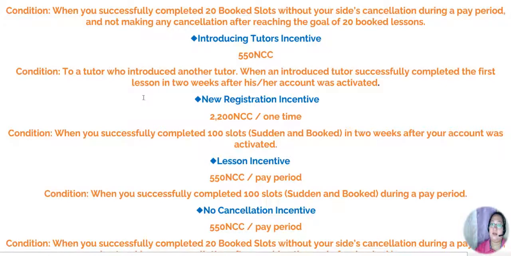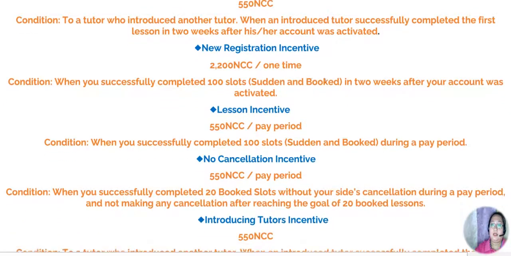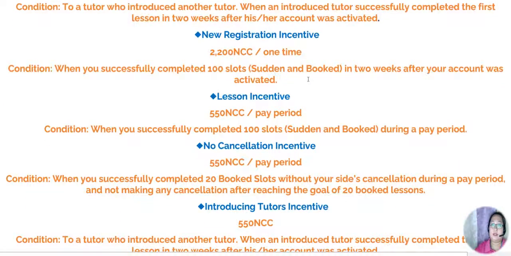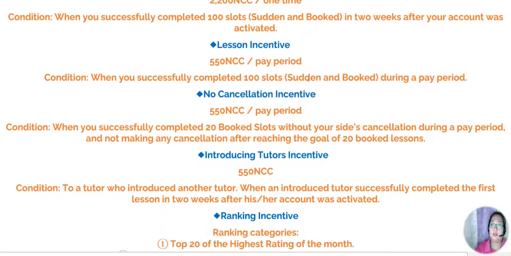So this is a very easy and achievable condition. So you can have 550 if you're the referrer of this teacher. Okay, so I think I mentioned this one.